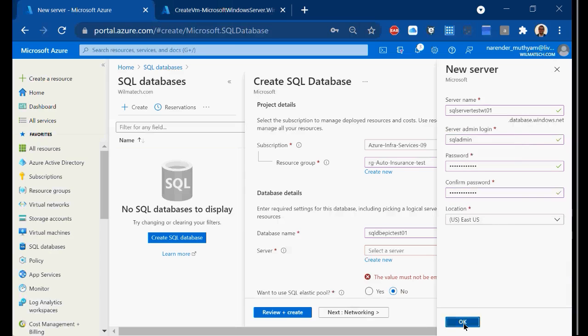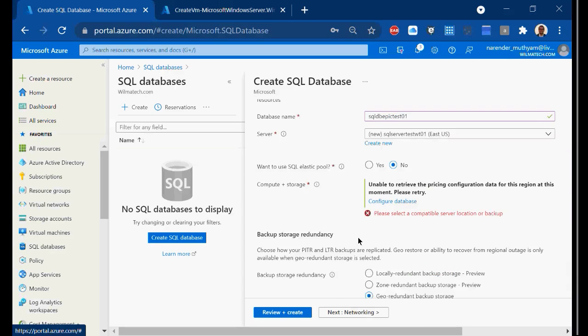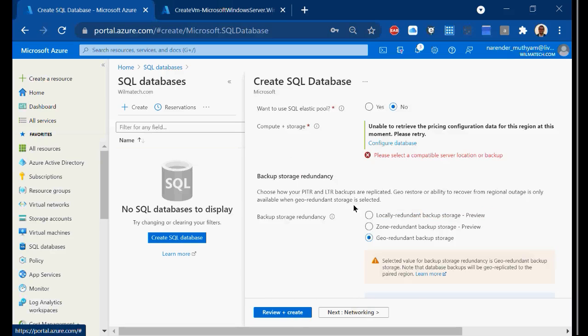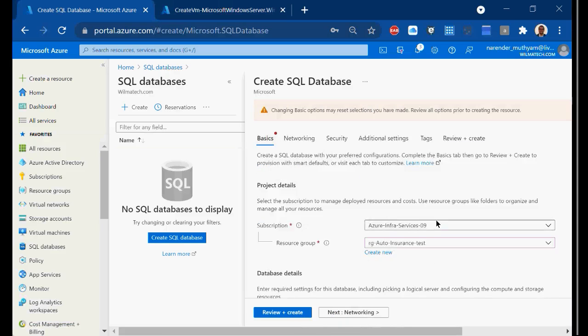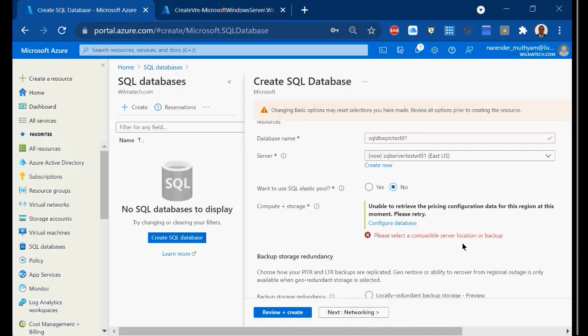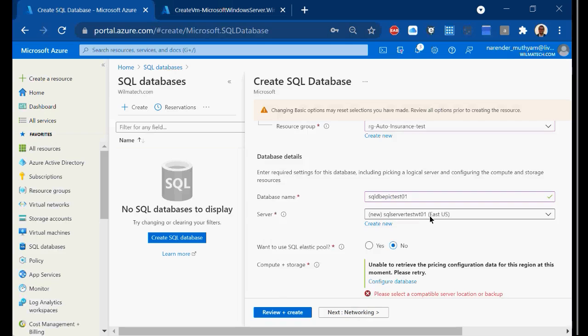I want it in East US because my business is in East US. And here you want to have an elastic pool or this and that, you need to select here, or if you want to configure any backup, right? It's unable to retrieve pricing, this and that. Again, all these things you need to choose according to the requirement, right? So say review and create. Basic. So configure database, pricing model I need to choose. Server location, I chose it already, East US.